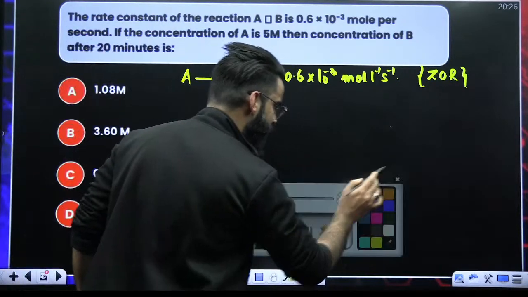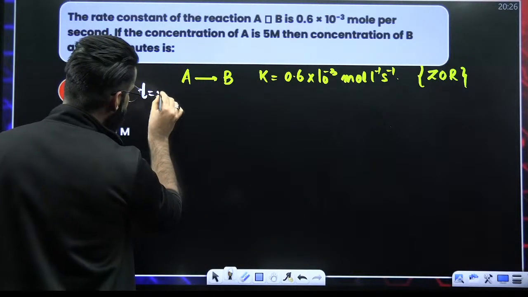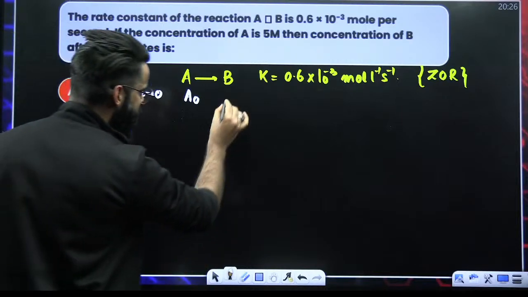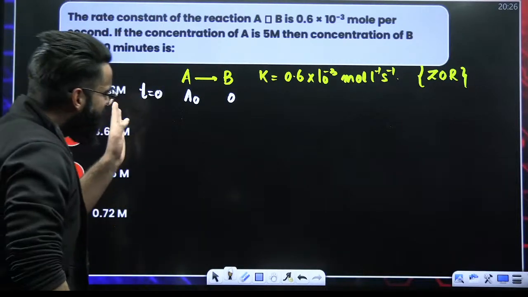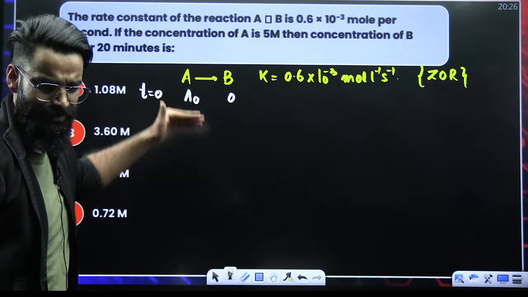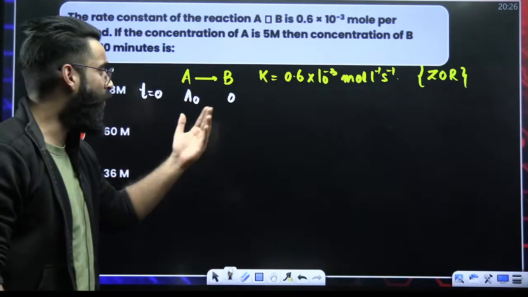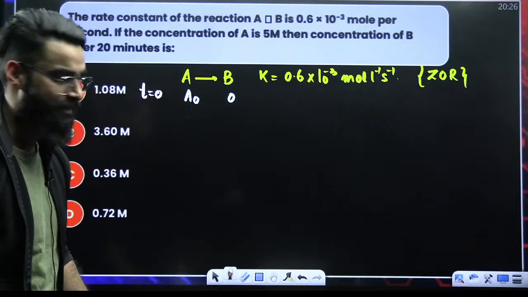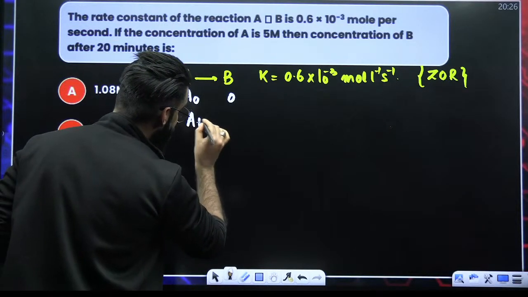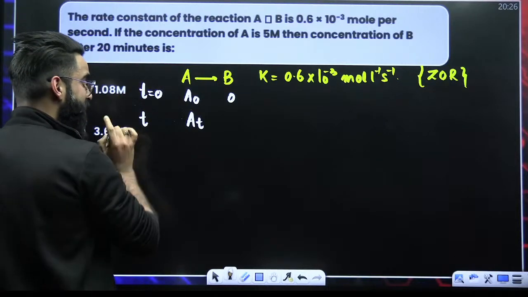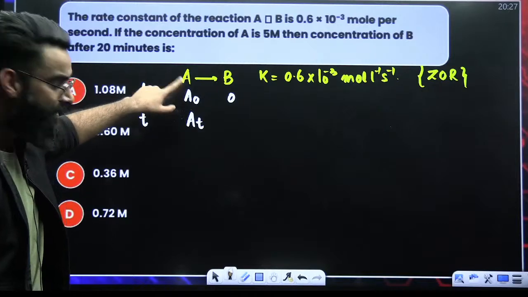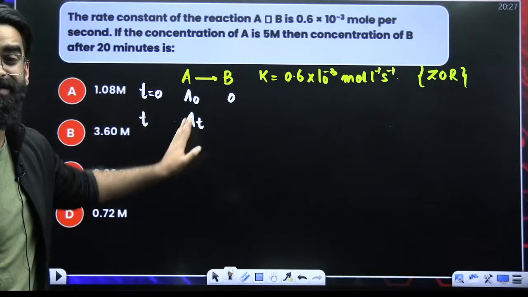Now, my dear students, initially at time t equal to 0, the concentration of reactant I'll be denoting with A naught. When the reaction starts, the concentration of reactant will keep on decreasing and the concentration of product will keep on increasing. Let's say at some time t, the concentration of reactant left is At. Earlier it was A naught.